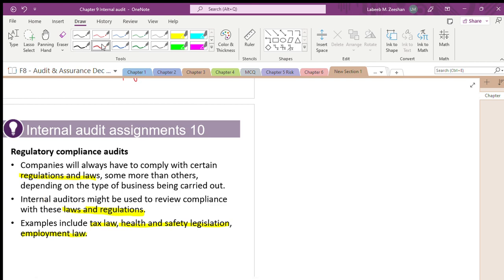Now you see the internal auditor is not only about an accounting degree, but also about legal obligations.